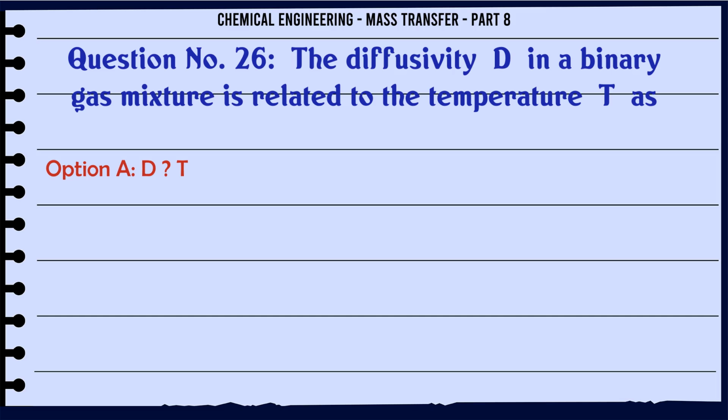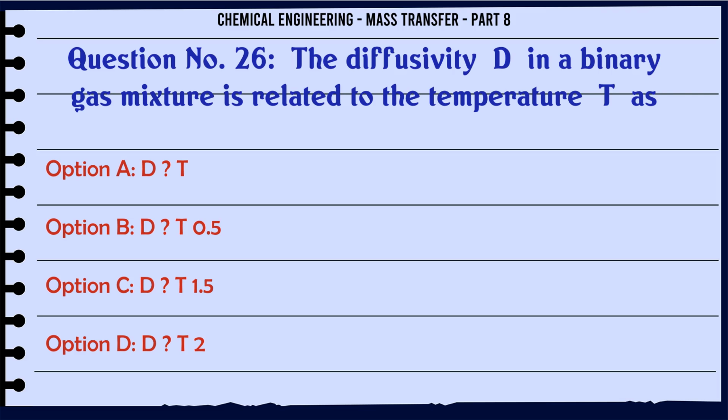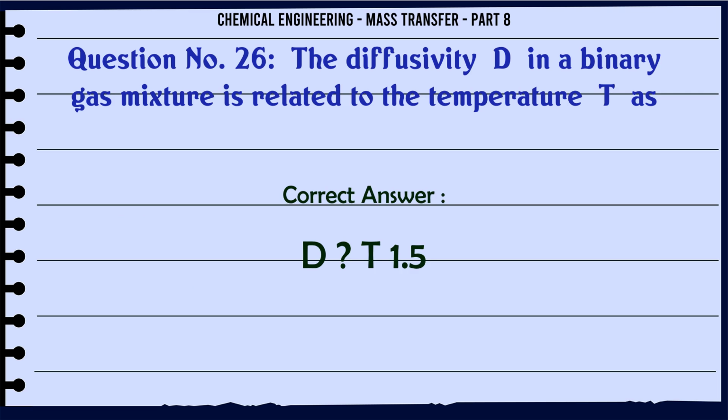The diffusivity D in a binary gas mixture is related to the temperature T as A, D ∝ T; B, D ∝ T^0.5; C, D ∝ T^1.5; D, D ∝ T^2. The correct answer is D ∝ T^1.5.